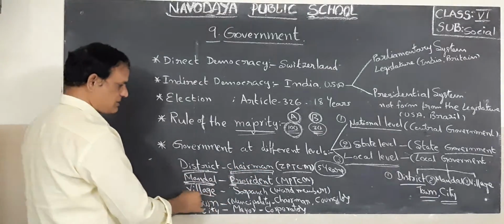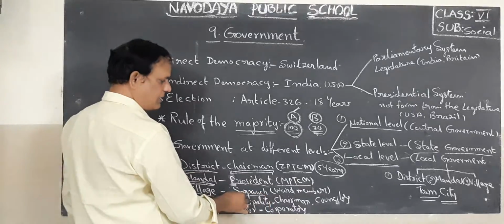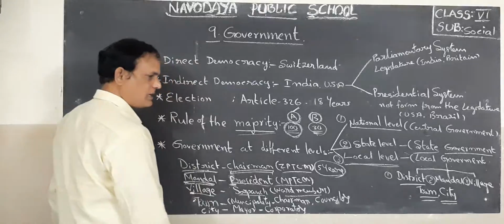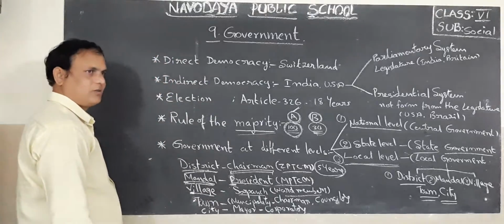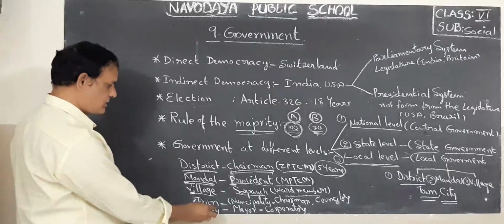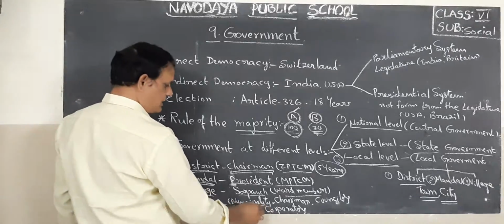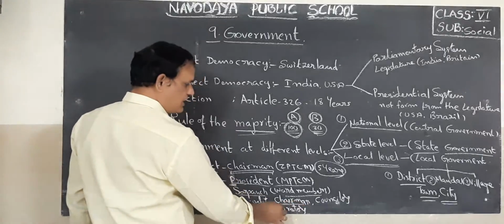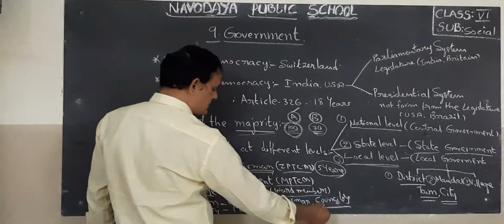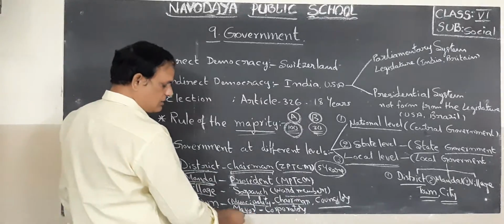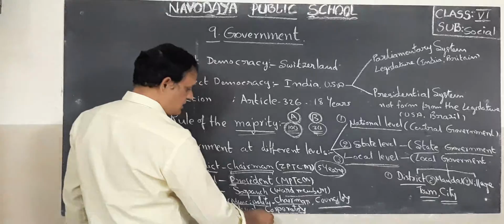Next, village level. The sarpanch will be elected, and ward members will also be elected, children, by the people through utilizing their right to vote. Okay, children. Next, towns. Here, municipalities. If it is a municipality, one person will be elected as chairman, and the remaining are councillors. Next, if it is a big city, a mayor will be elected, and some corporators will also be elected.